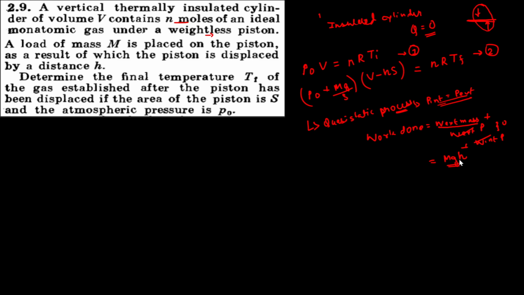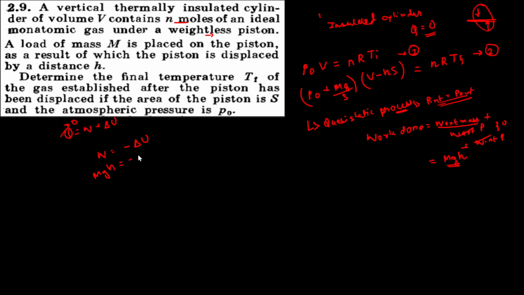Now, by the first law of thermodynamics, Q equals W plus delta U. Now Q is 0, so whatever the work done is, that will bring the change in internal energy only. The work done here is mgh, and that is equal to the change in internal energy.